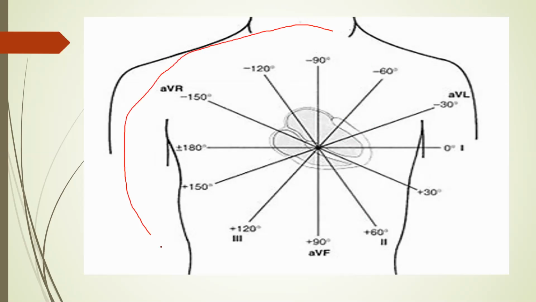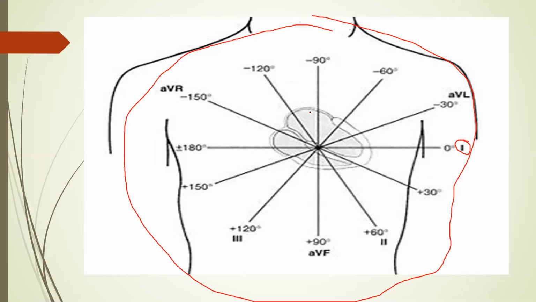This is the vertical plane. Now this is divided into 4 sections like 0, 90, 180, and again minus 90, in 4 planes. And now if you see the position of these leads, first of all I will tell about the position of leads 1, 2, 3. See this, this is lead 1.